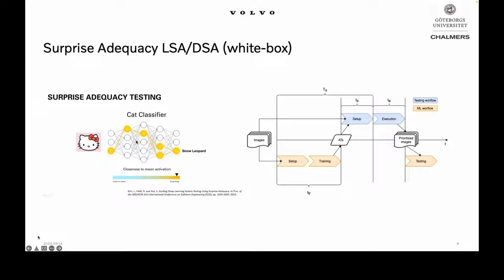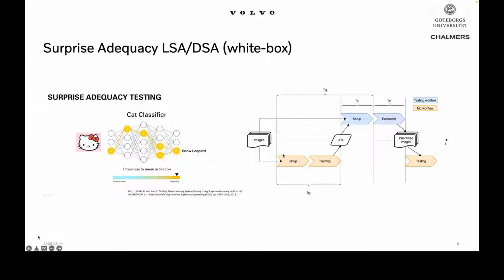So it is white box because it uses the neuron activations inside of the system under test, which is a particular neural network in this case. And on the right of this slide, you can see the workflow. The bottom line is a machine learning workflow where we have the setup and training for the algorithm itself, which we want to test. And on the top, we show the testing workflow, where we set up and execute our test input prioritization technique.